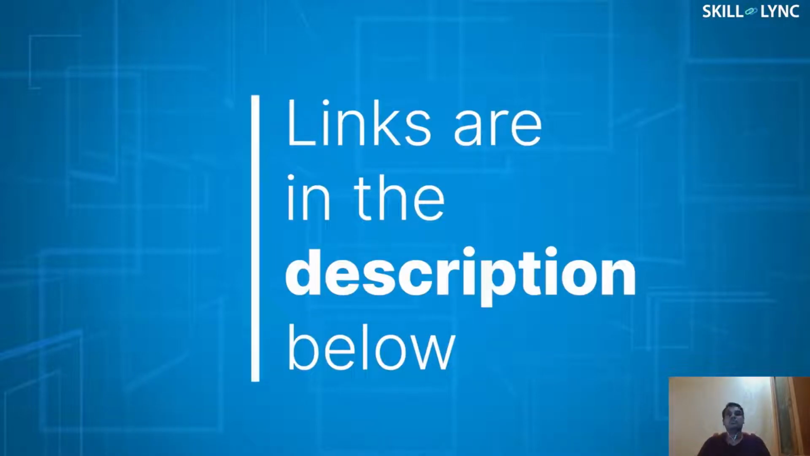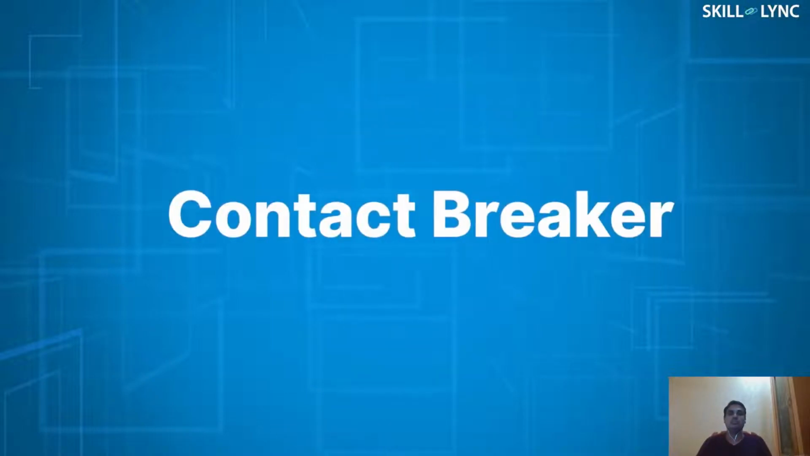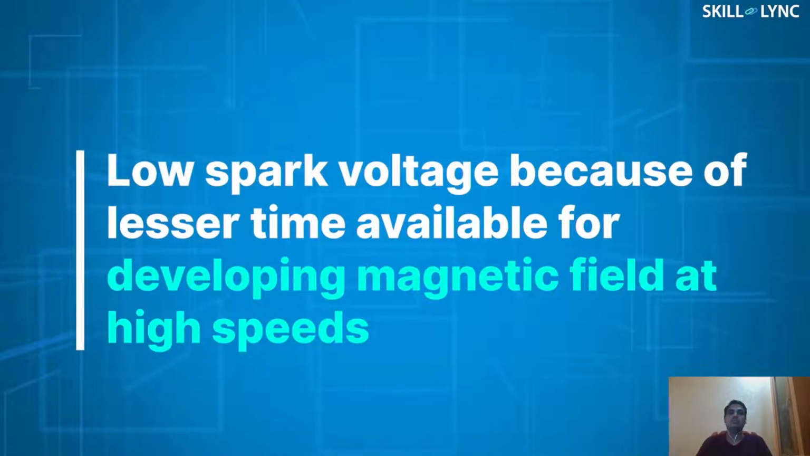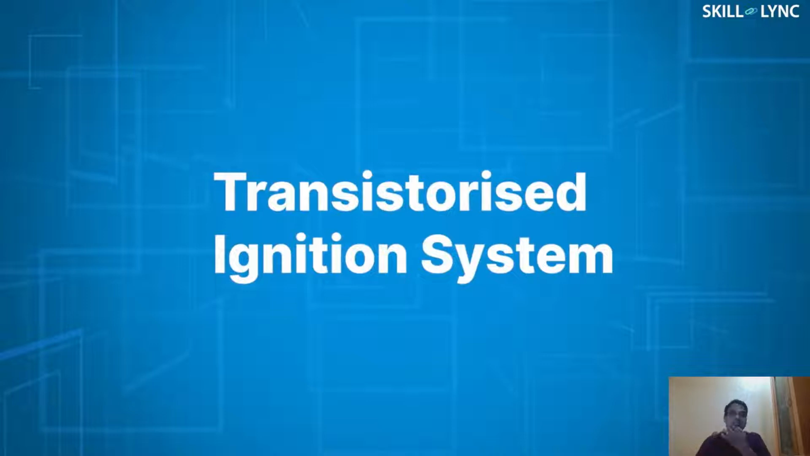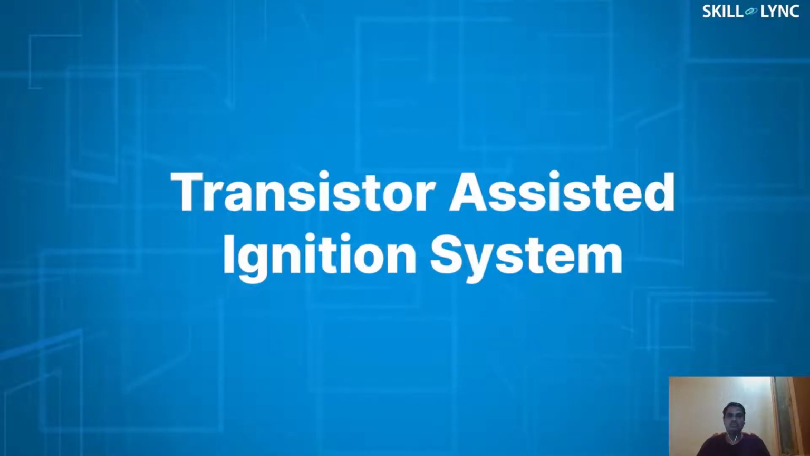In our previous videos, we learned about the battery coil and the magneto ignition systems, but these systems have their own disadvantage. Do you guys remember what it is? Well, it's the contact breaker. If the current produced in the primary circuit is too high, it may cause the breaker points to burn. Thus, the current in the system should be limited to avoid this. On the other hand, when the engine speed is high, the breaker opens too quickly, which allows lesser time to develop the magnetic field, and results in low spark voltage. These problems can be overcome by using the transistorized ignition system. It's an electronic ignition system which uses a transistor as a switch for assisting the work of the contact breaker. Hence, it is also known as the transistor-assisted ignition system.